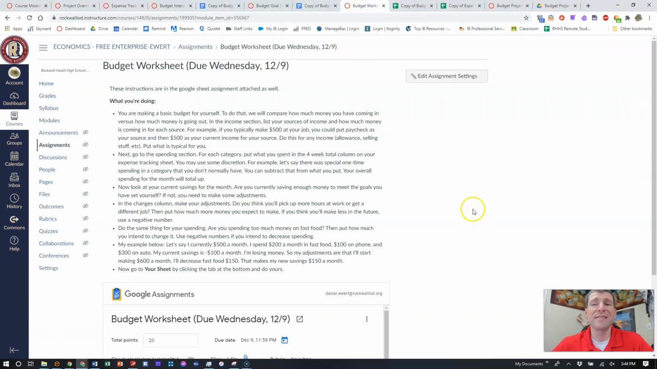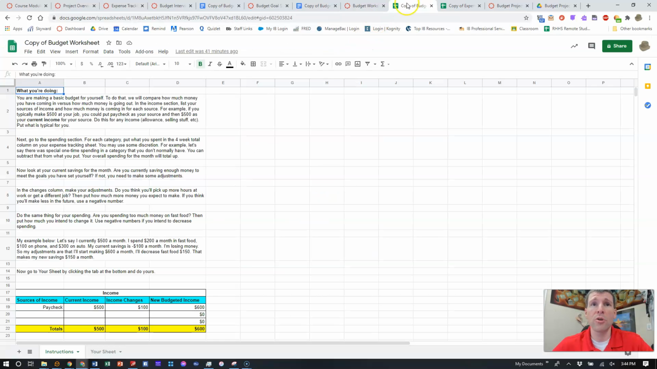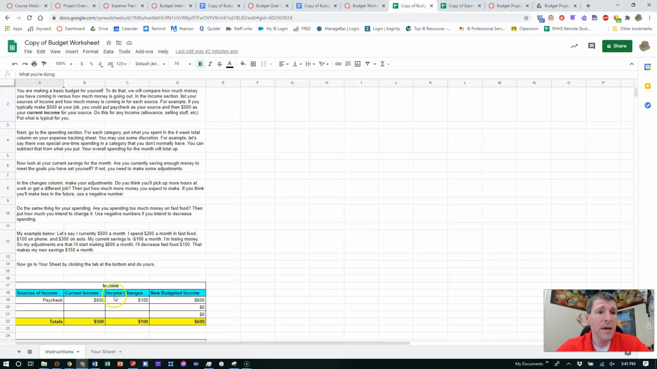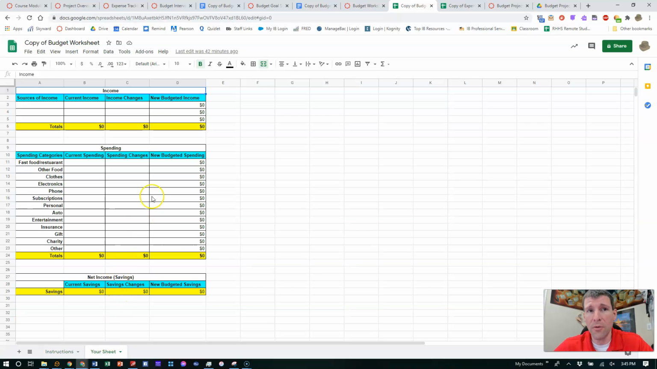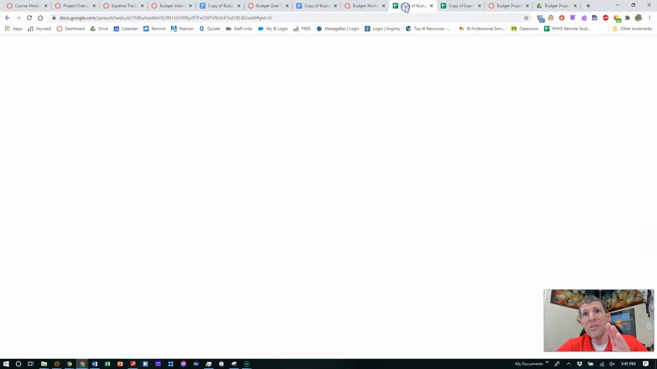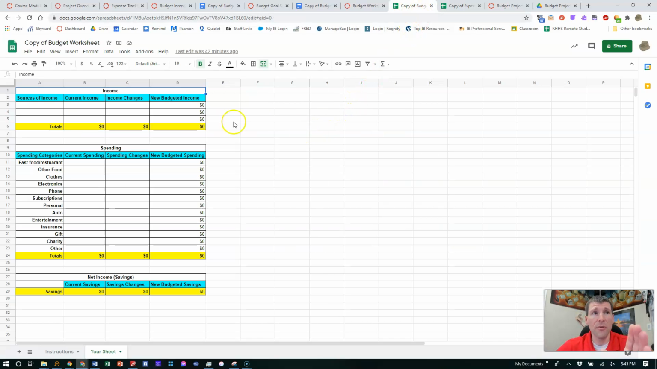Okay, the budget worksheet is the last big component of it here. There are some instructions here on the assignment page, and when you open up the spreadsheet, it gives you all of it here as well. Now, the first tab is just going to be the instructions with some example stuff that is put in here. And then the second tab down here, your sheet, is where you will put your information. Now, this is where you are going to make use of your expense tracking, right, as well as the goal setting sheet. Okay. Now, what you're going to do is put in your information.